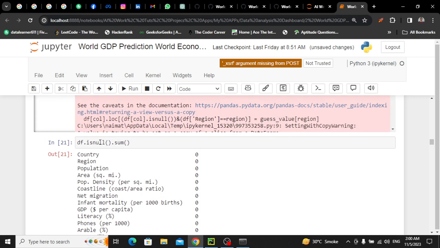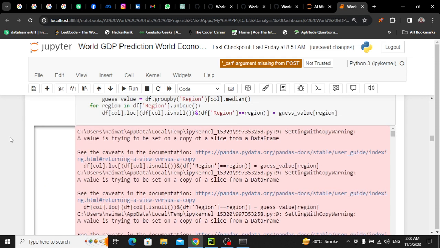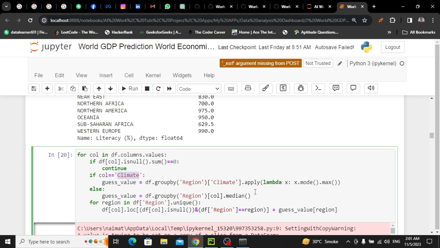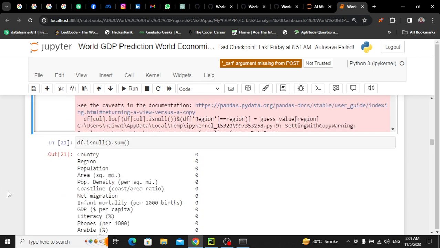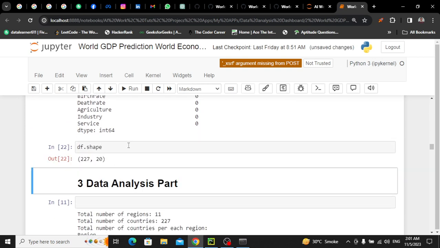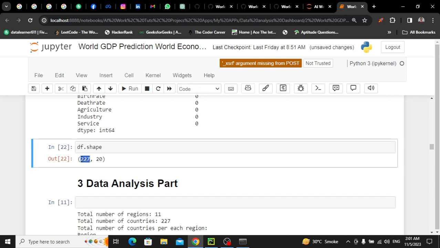Okay, now you could have done this very easily using scikit-learn or pandas, but sometimes you have to put specific values in specific columns. Like in the case of climate we were going to put the mode, and in other we were going to use median, so that's why you have to use some custom Python code. All right, so data cleaning is almost done. Let me show you the shape. Again we have total 227 rows, meaning 227 countries with 20 columns.